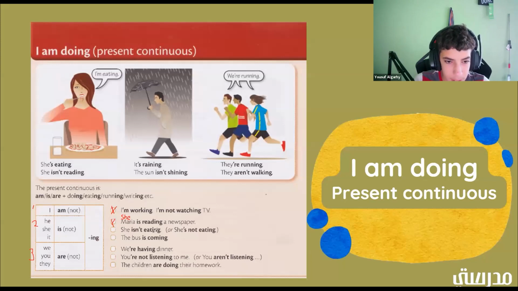Now we have she isn't eating, or she's not eating. Okay, so isn't. Is isn't positive or negative?